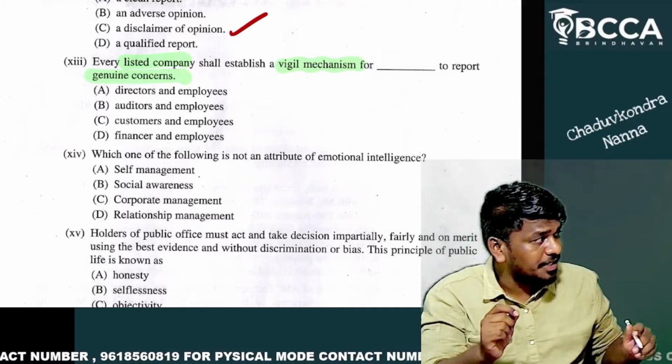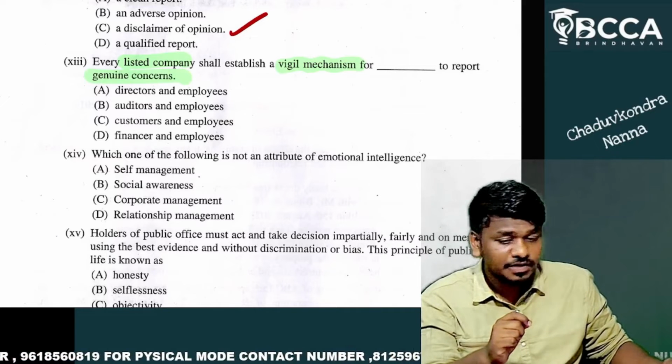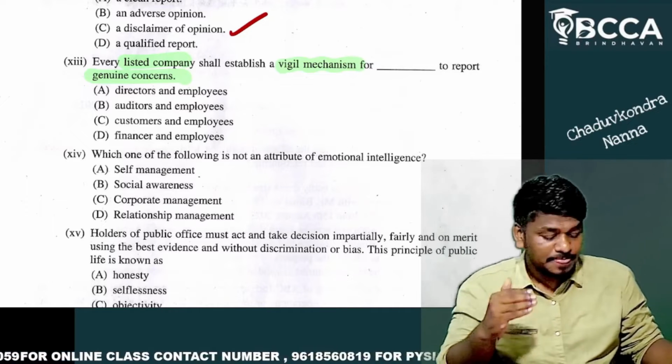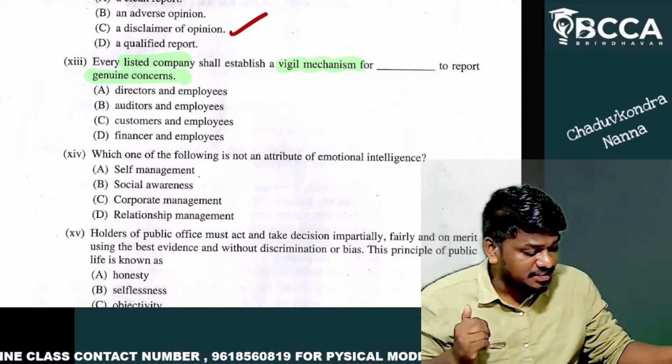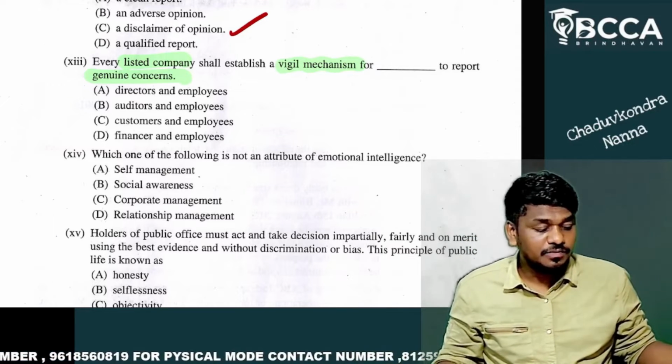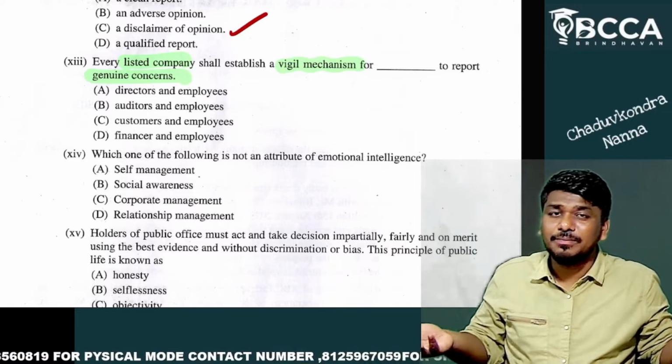Every listed company shall establish a vigil mechanism for directors and employees to report genuine concerns. Where should the listed company be careful?